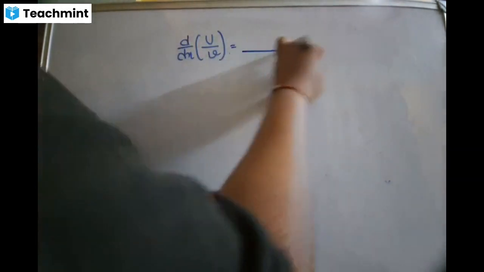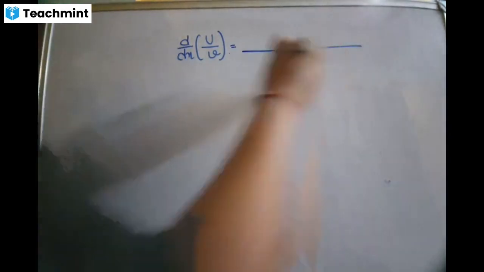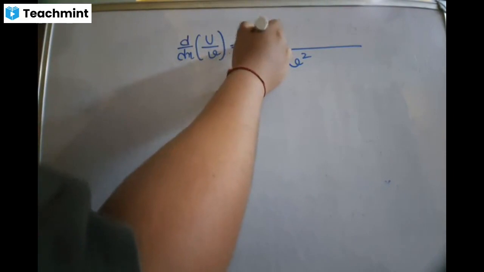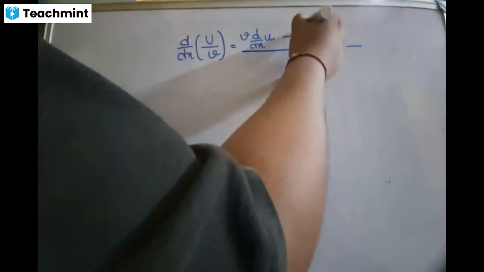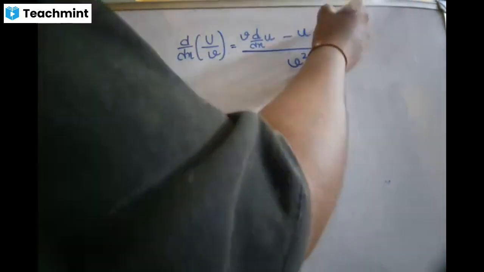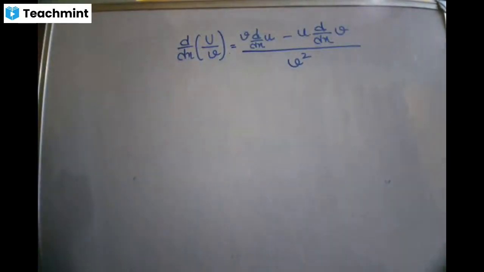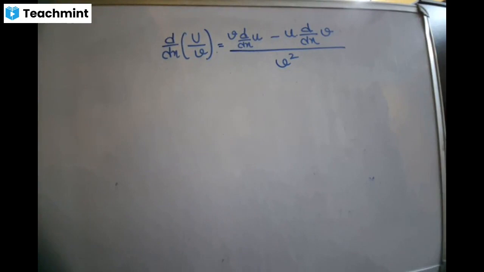So the rule is square the denominator, v squared. Now keep v constant, differentiate the numerator, minus u constant, differentiate the denominator. Is that clear? See, one more time, how did I do it?